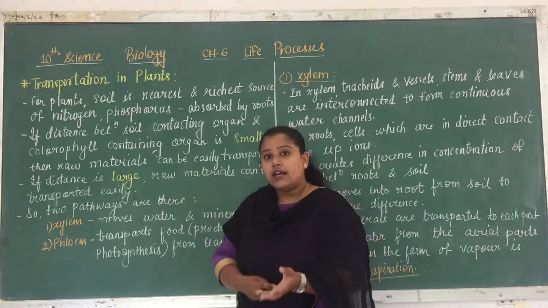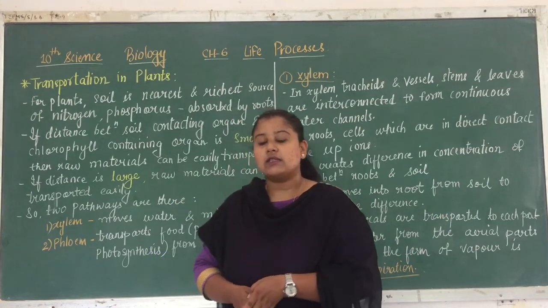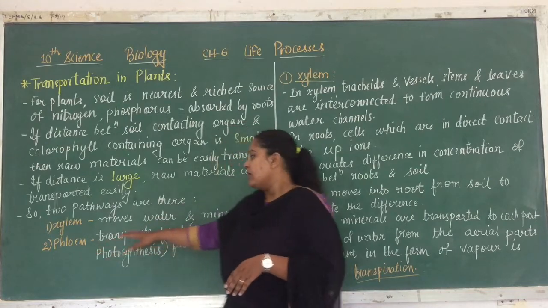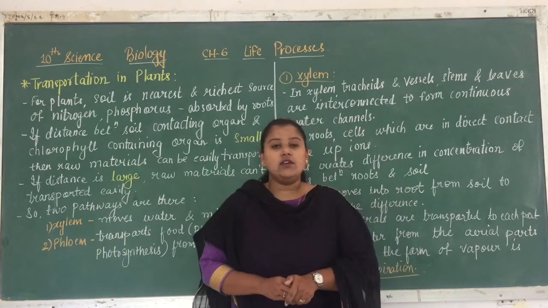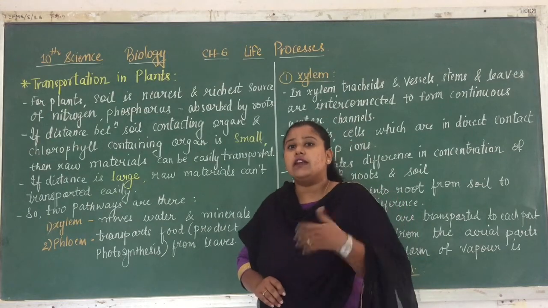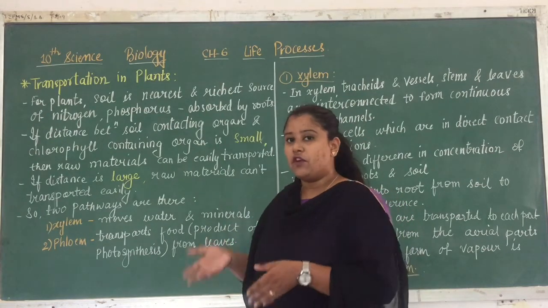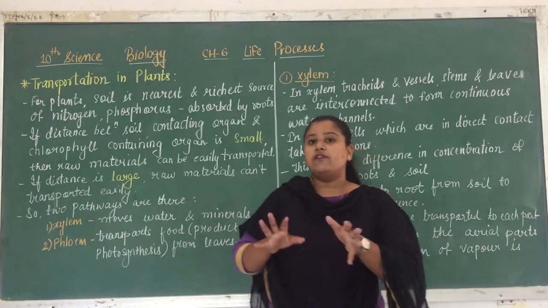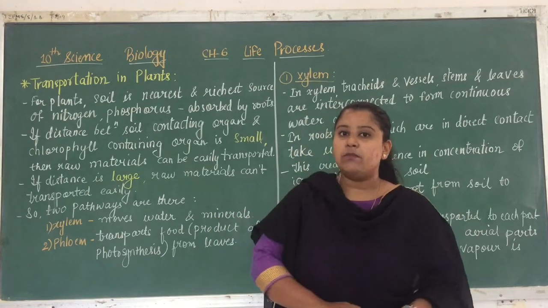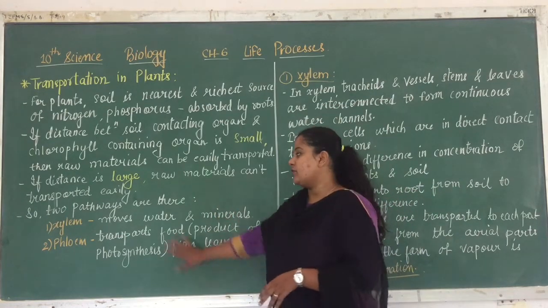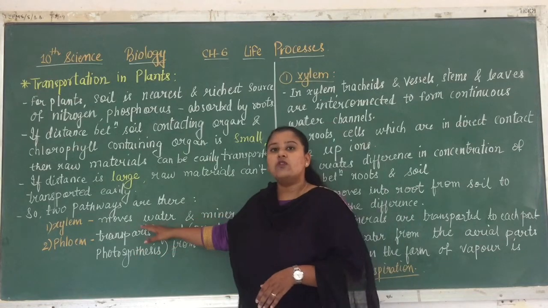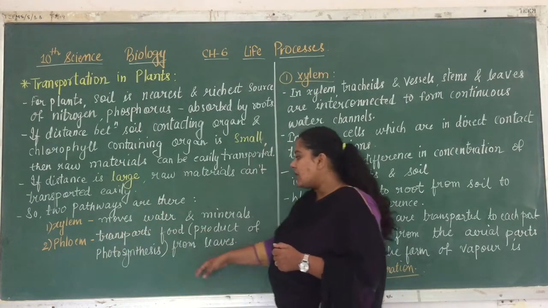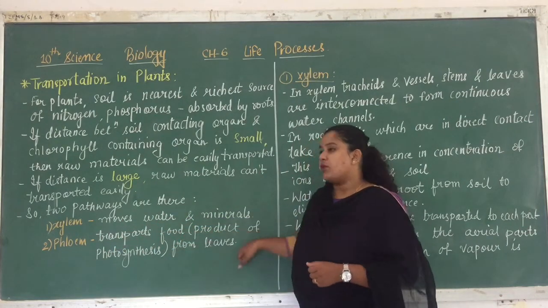Now to conduct the water as well as the food materials, two pathways are there. The first one is xylem and the second one is phloem. The xylem moves water and minerals; it is responsible for the conduction of water from one place to another. The one responsible for transporting food from one place to another in the plant body is known as phloem. The second transports the food, the product of photosynthesis.